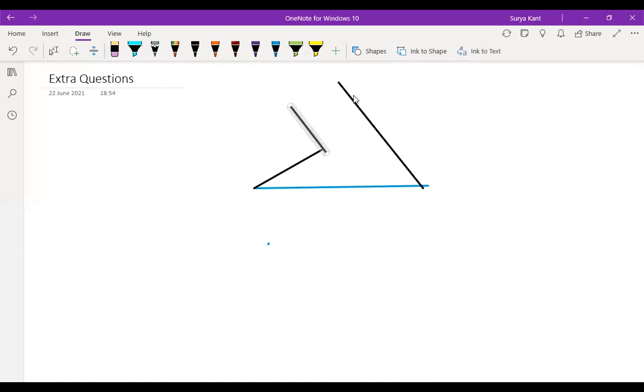It's like this, right? Yes, sir. So this line is parallel to this line, given in the question. The question is given as AB is parallel to CD. Yes, sir, right here A to B and C to D. This is parallel to each other.